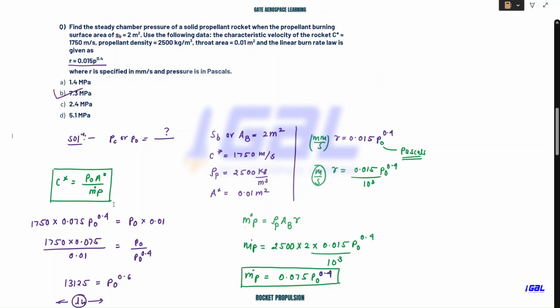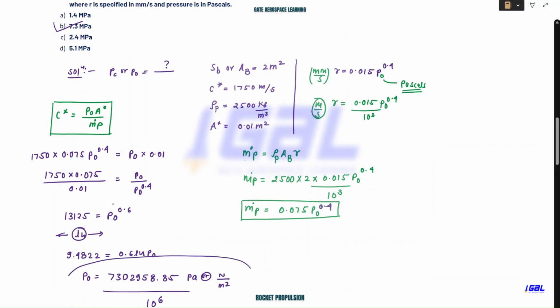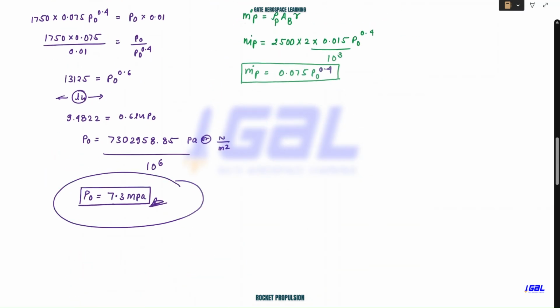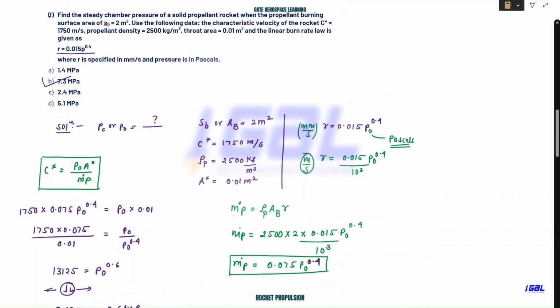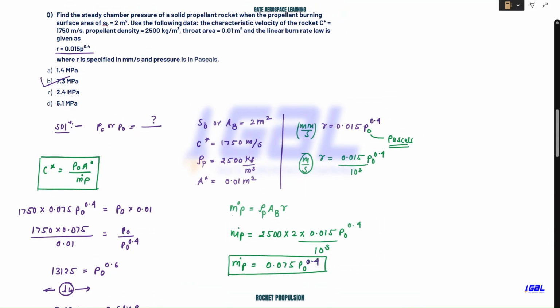Once you have done the calculation of p naught from here, once you got the p naught value, you substitute it here. They can also ask for the mass flow rate of the propellant. Once the mass flow rate is calculated from here, you can simply calculate the thrust from here. So this is also possible. These kinds of parameters you can easily calculate. So I hope this is clear to you. I'm assuming now that if any kind of burning rate law question comes in your exam, or if you're solving any test series, you should not find it difficult. It will be solved very easily.